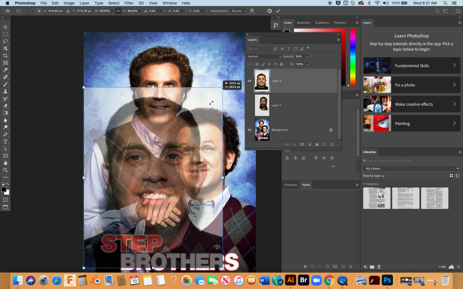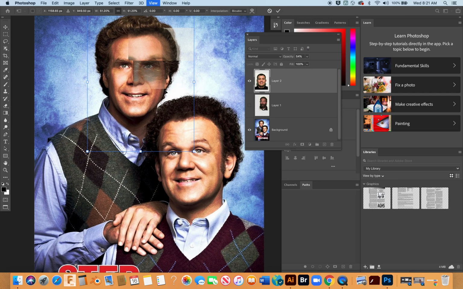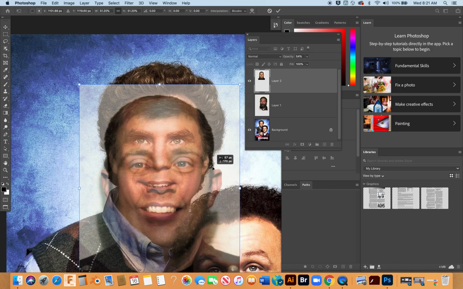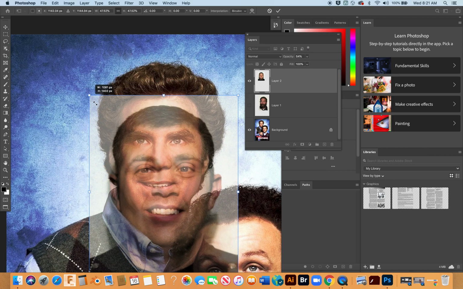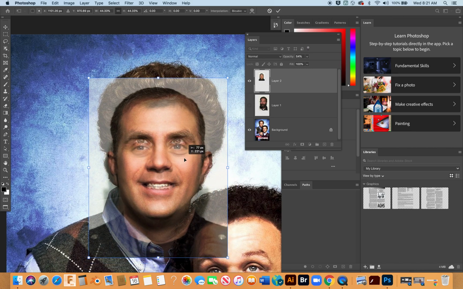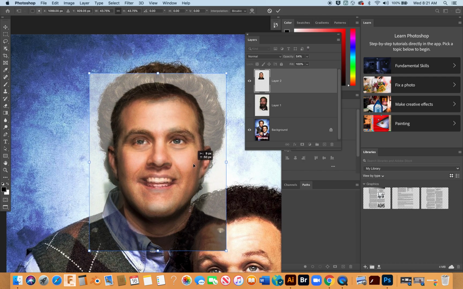So I'm going to go ahead, scale him down. Let's move him on over, and I'm going to zoom in. And generally, the eyes, for most people, are the same width apart. So I'm going to evaluate the eyes here and compare them to Will Ferrell's as I drop them in. That's pretty close, right about there. So I'm going to bring him on up in here. And that looks like pretty decent placement.